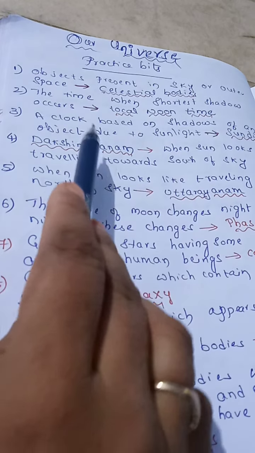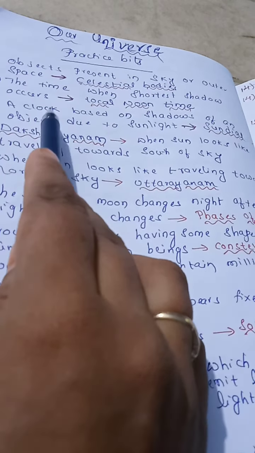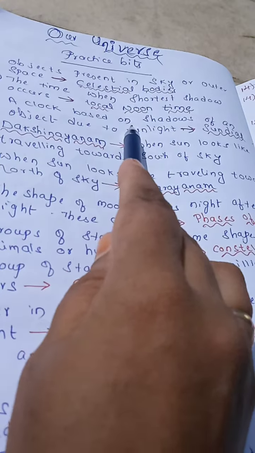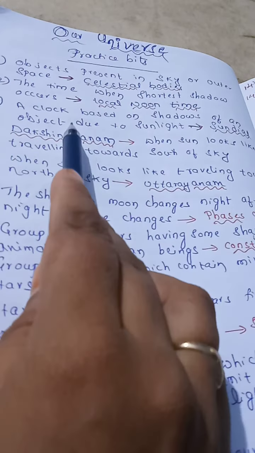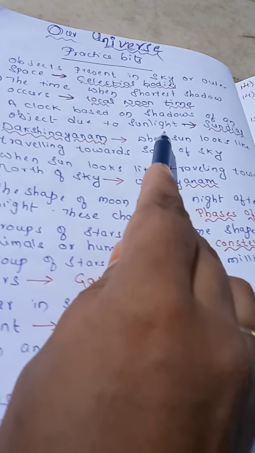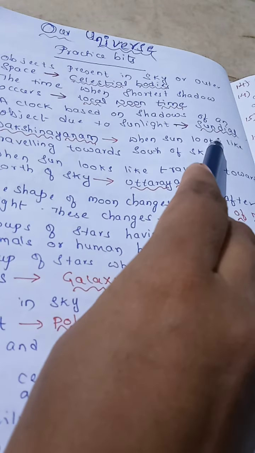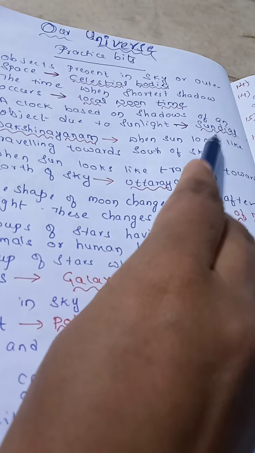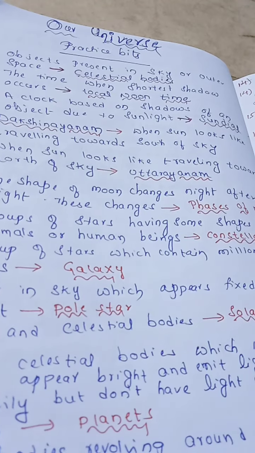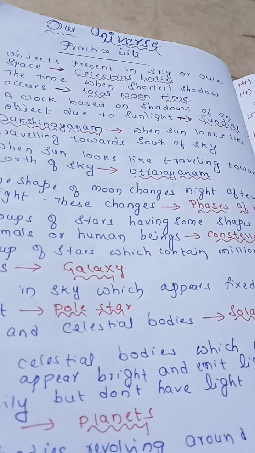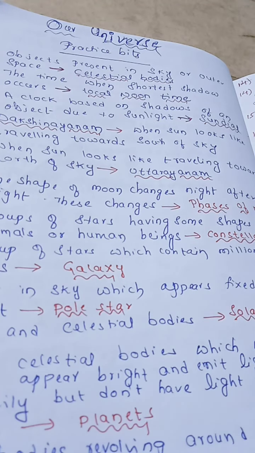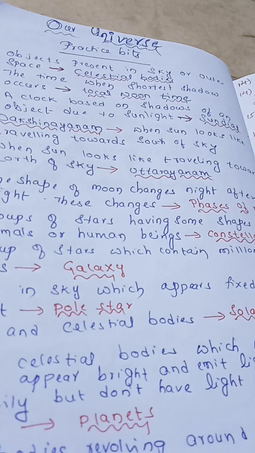The next question: a clock based on shadows of an object due to sunlight, we call it a sundial. So what is a sundial? A clock based on shadows of an object due to sunlight.